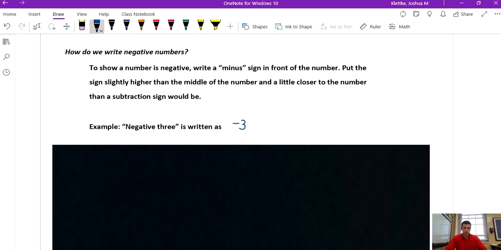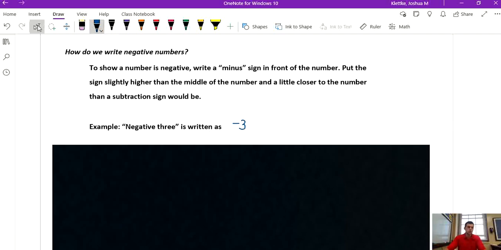We would write it like this. So we see how it's pretty close to the 3, and it's a little higher than the middle of the 3. That's a good way to really show that it's a negative 3 as opposed to a subtraction 3, but there are other differences. Sometimes they'll look the same, and we have to realize that it's a negative number. What's nice is there is a connection between subtraction and negative numbers, but we're going to talk about that in a future lesson. For now, we're just getting the basics down.